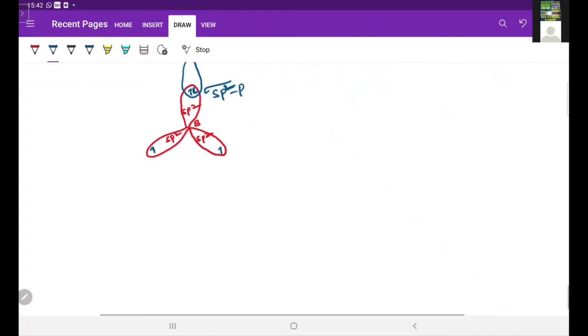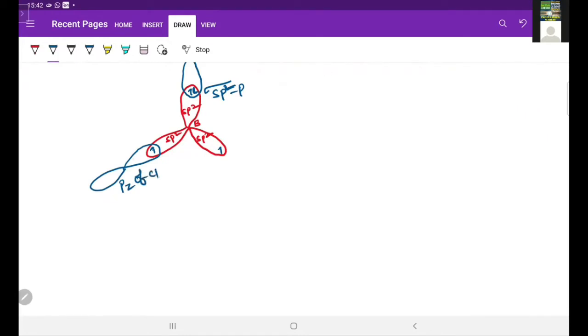And like that, one more bond is formed like this, also with a pz of chlorine, also a sigma bond. And like this, one more bond, also with a pz of chlorine.